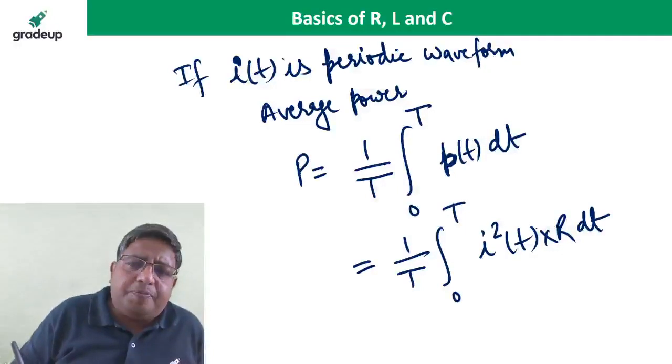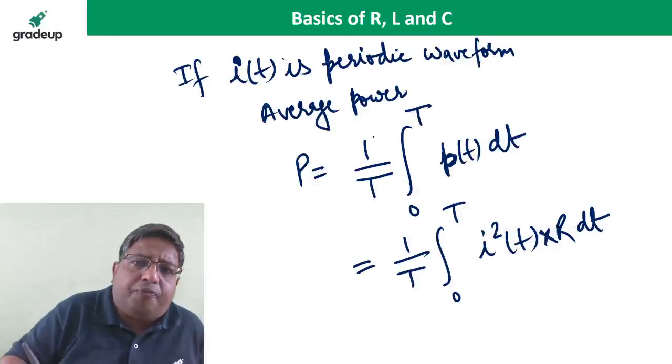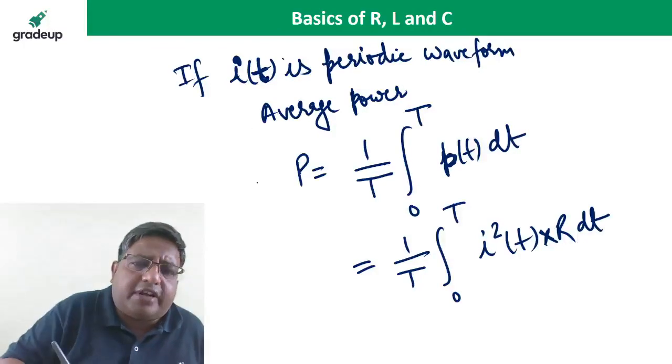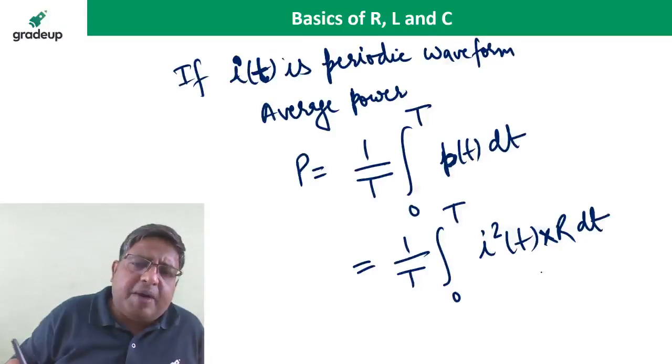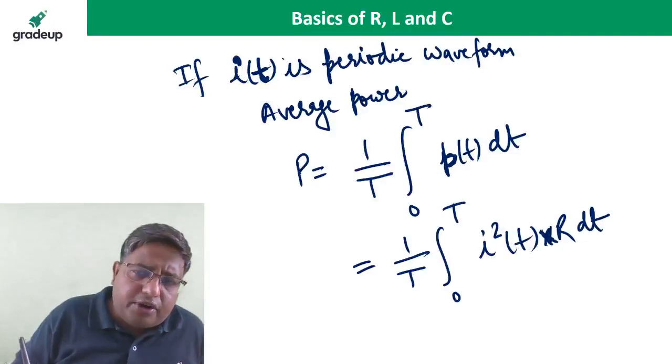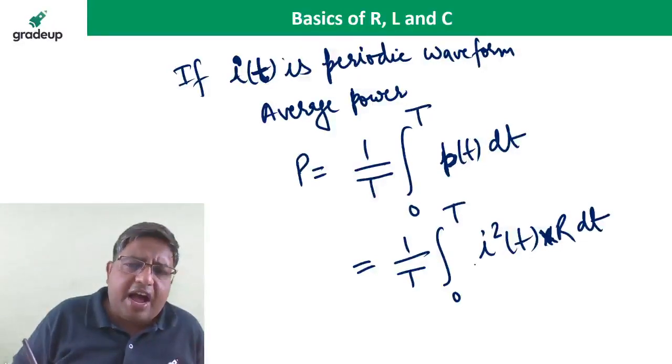Average power, in the case where current is a function of time, or its magnitude is changing with respect to time, is the same as the DC power. If you calculate the DC power, it remains the same because the magnitude of the current is the same at all times.